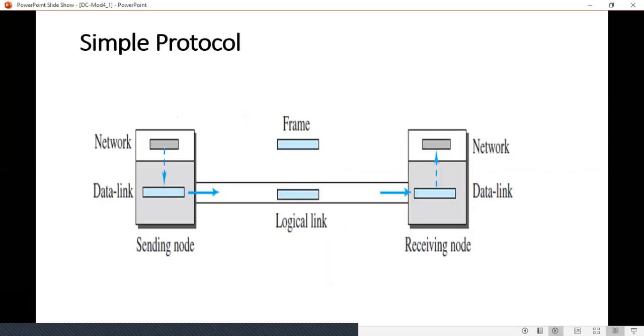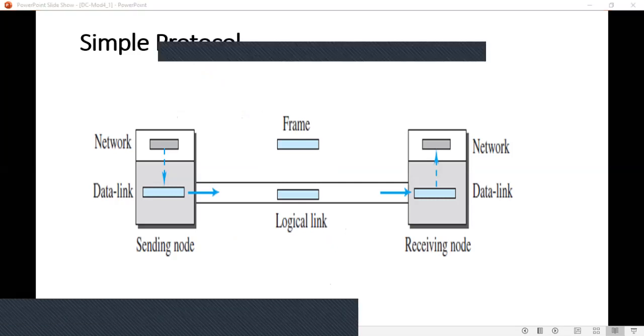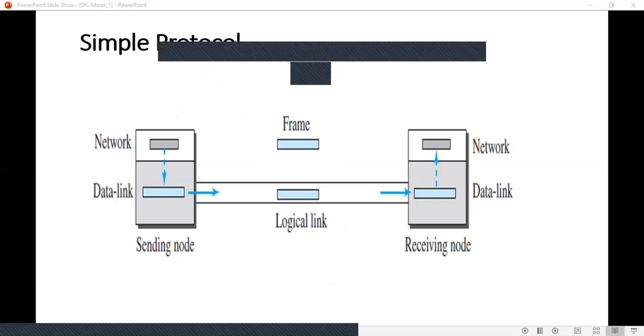Next, we will see the first protocol, and that is the simple protocol. What is a simple protocol? In this protocol, there is no flow or error control. Here we assume that the receiver can handle any frame it receives.